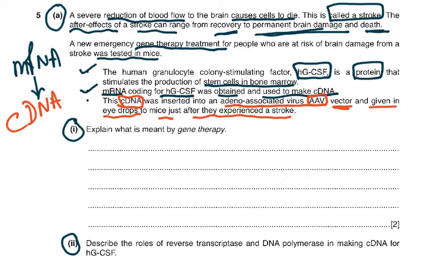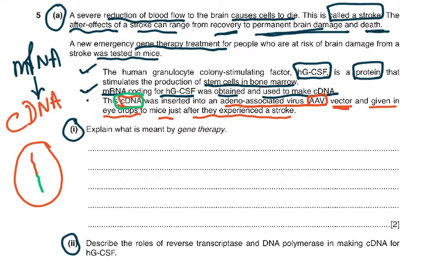So we have this virus, and this is a DNA virus, and then we put in the cDNA, which I'm putting in green, and we've added this to this viral DNA, and then we're going to give it as eye drops to mice after they experience a stroke.